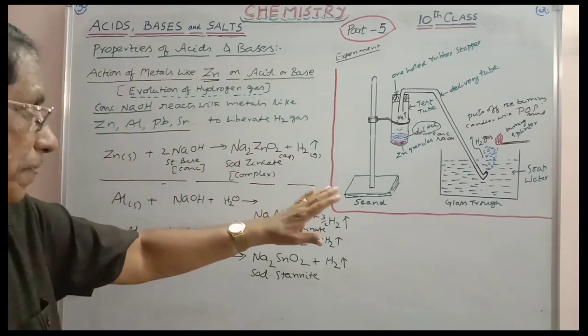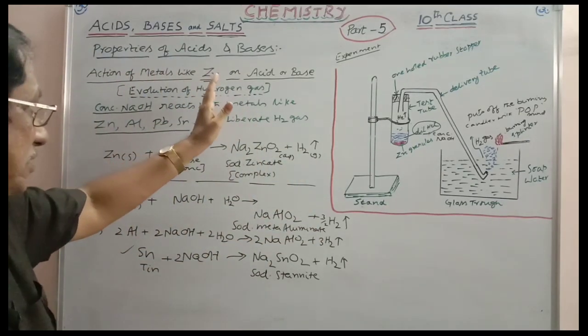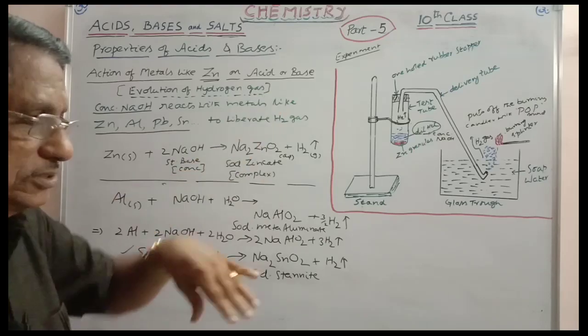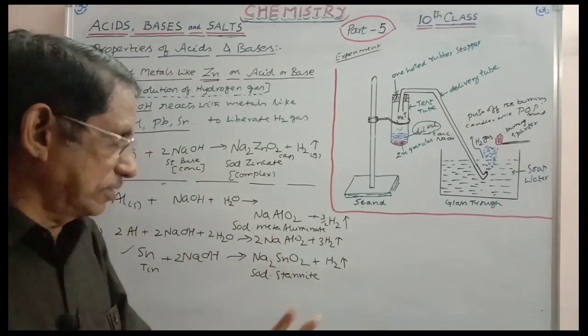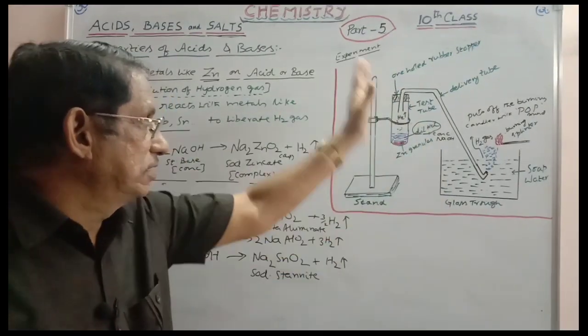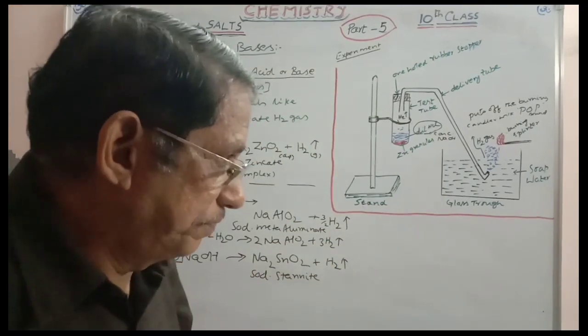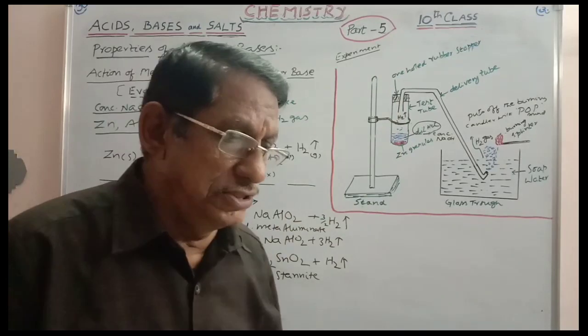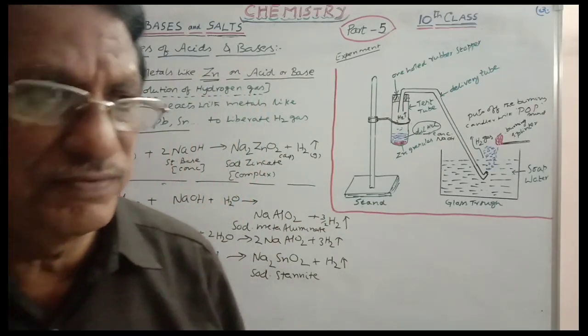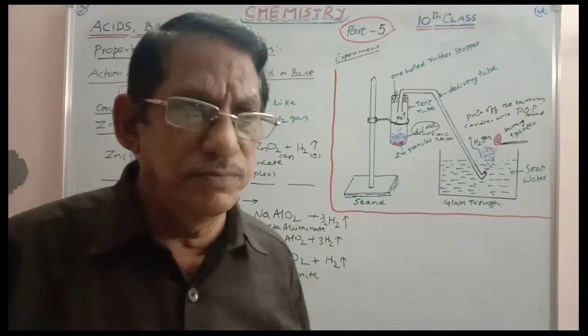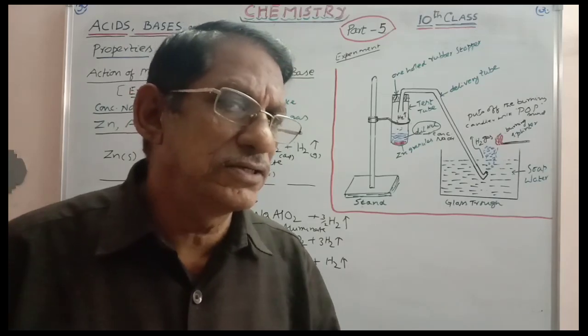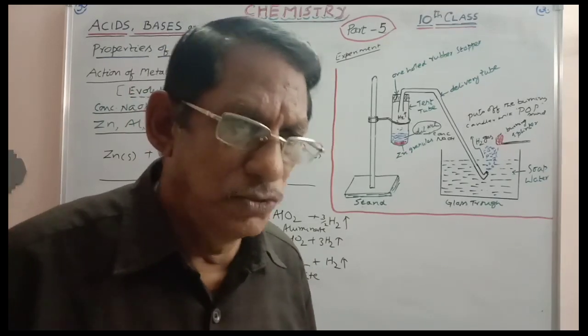So in this way, you can consider the action of metals like zinc on acids and bases. Acids dilute, bases strong. Okay, this is the diagrammatic explanation. This is the experiment details. With this, part is over. In the next part number 6, we will take the reaction of acids with carbonates and bicarbonates where the bases will not be involved in the reaction. Okay.